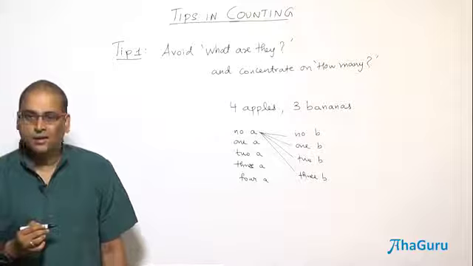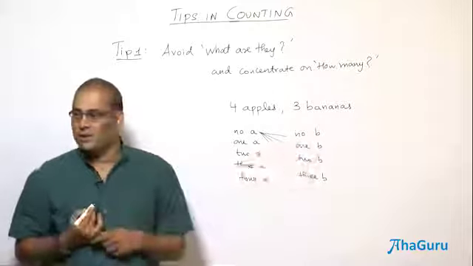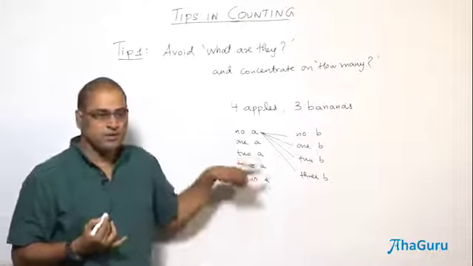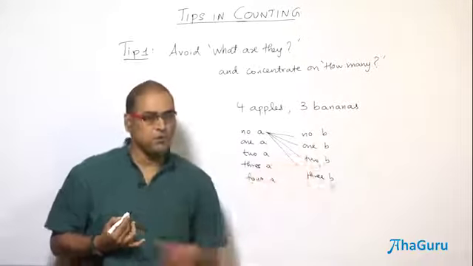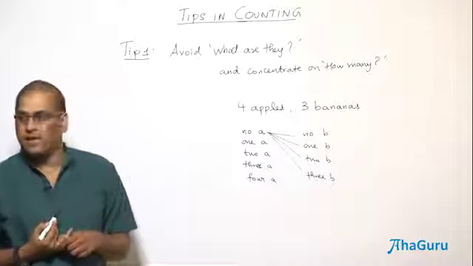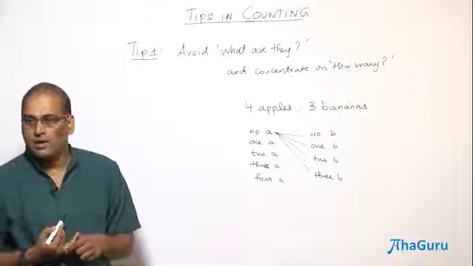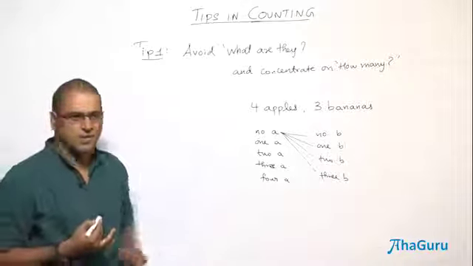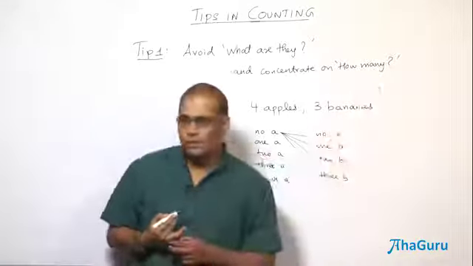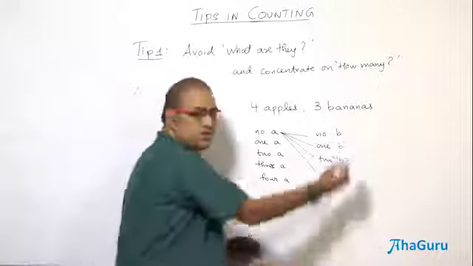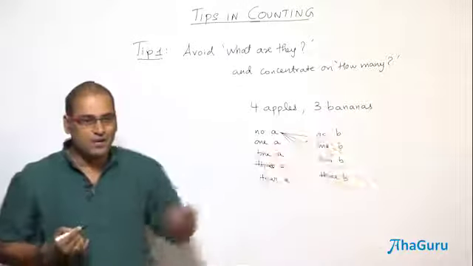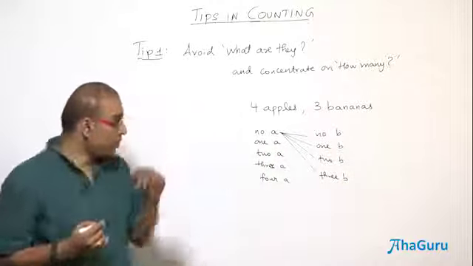So for each of the 5 apple possibilities you have 4 possibilities for bananas. So you'll be getting 5 into 4, 20. Is that clear? This is a very simple thing. If I am going to bring in some oranges, 2 oranges or something, then no orange, 1 orange and 2 oranges will come. Is that clear?